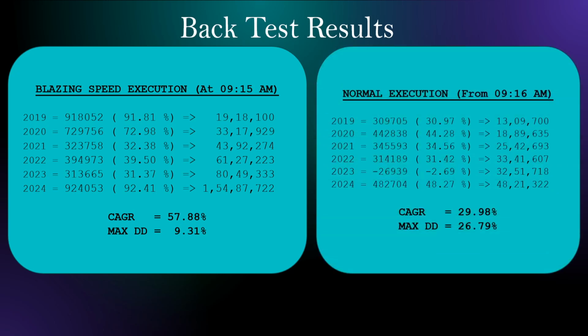And if you do a normal execution, where I'm assuming we skip the first 1 minute candle and start trading from 9:16 a.m., our CAGR still comes around 30%, which is a very good number, and the max drawdown increased in this case. The 10 lakh would have become 48 lakh in this scenario.